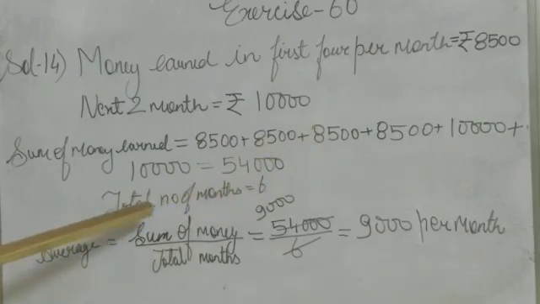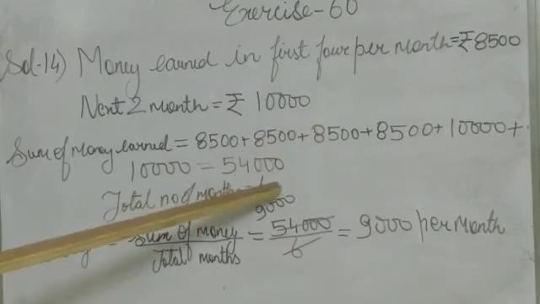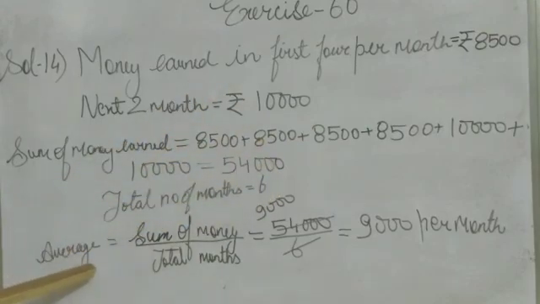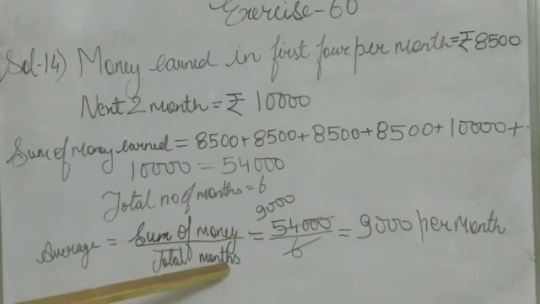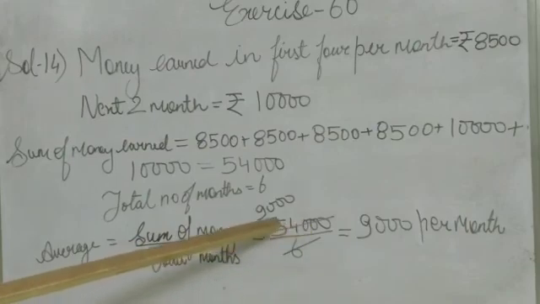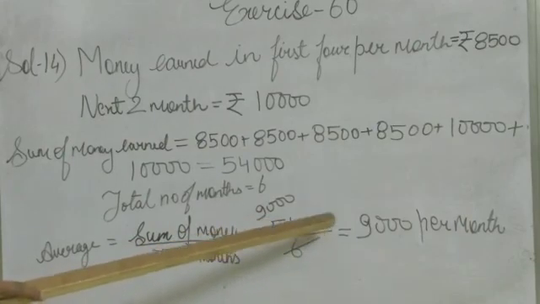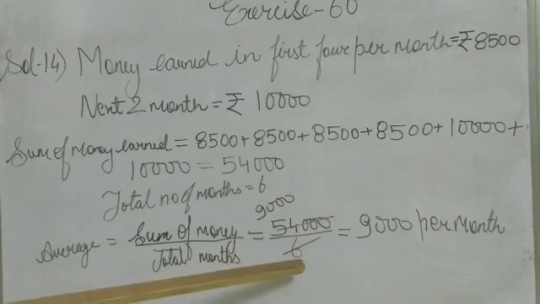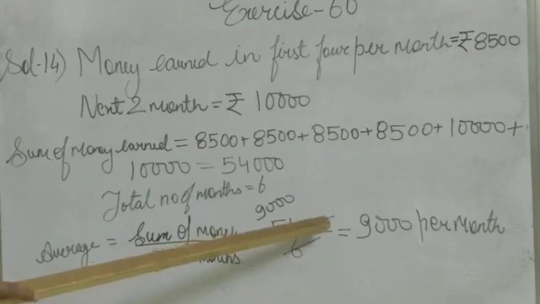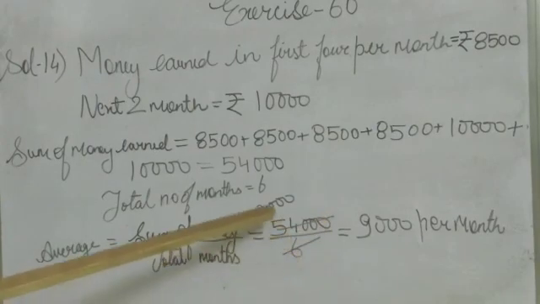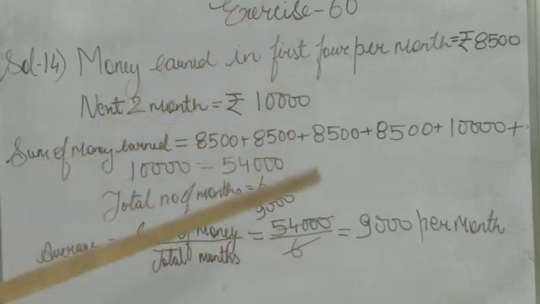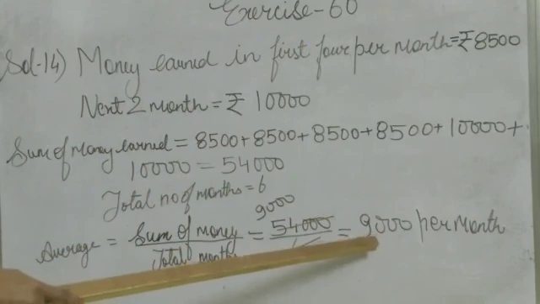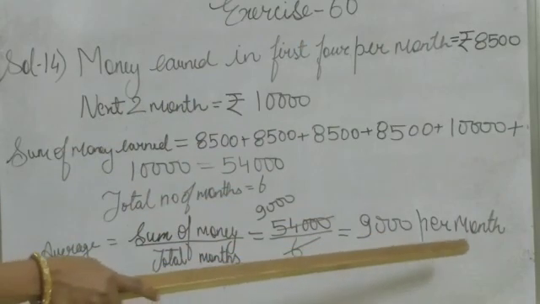Total number of months 6. Now average is sum of money upon total months. Sum of money 54,000 and total months 6. 54,000 divided by 6 is 9,000. It means his average earning is 9,000 per month.